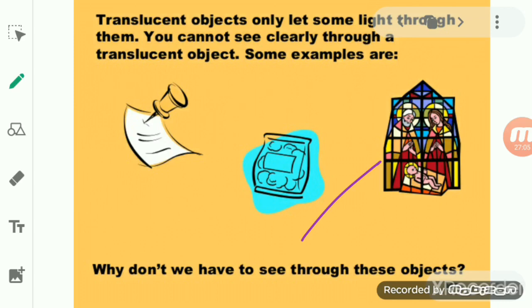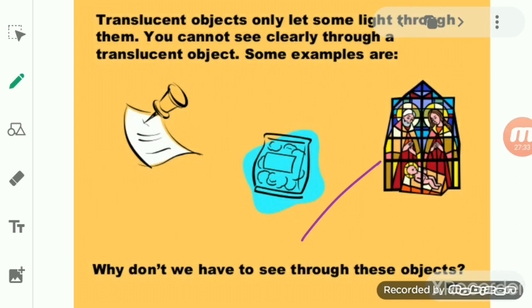So if we look at a burning candle, before that we discussed that if we see the burning candle through glass only, we can see the candle as well as the flame of the candle very clearly. But if we look at the burning candle through a piece of butter paper or ground glass, then we can see only a dim light of the candle.